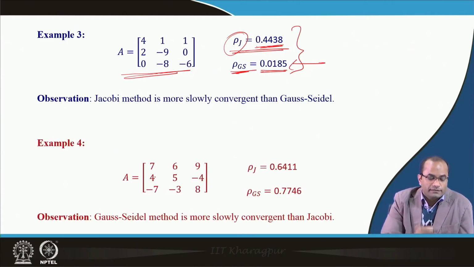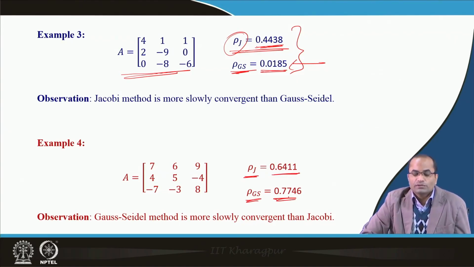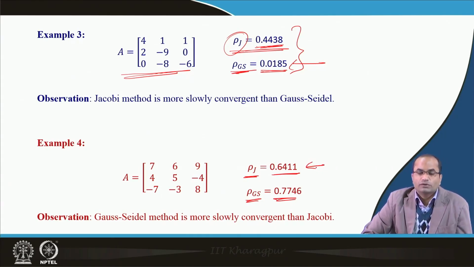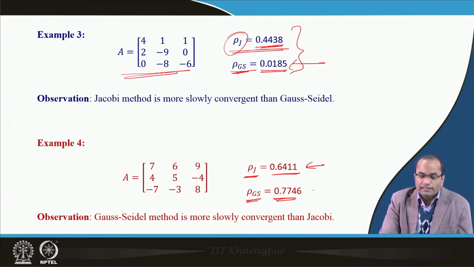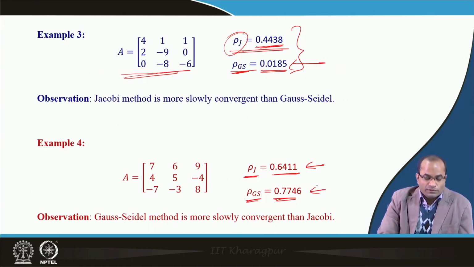And if we take this example, where the spectral radius of Jacobi is 0.64 and for Gauss-Seidel is 0.77, it tells that the convergence with the Jacobi method will be faster than the Gauss-Seidel method. So, here also, the Gauss-Seidel method is more slowly convergent than the Jacobi method.